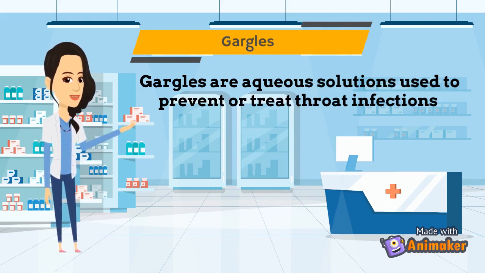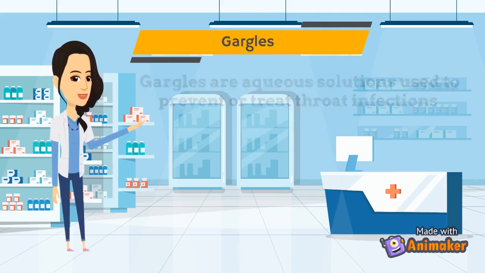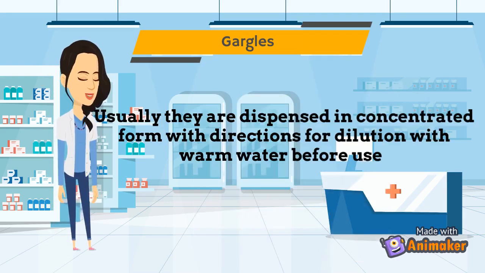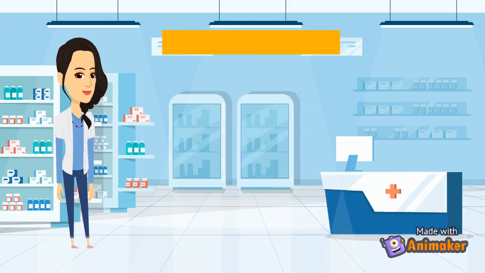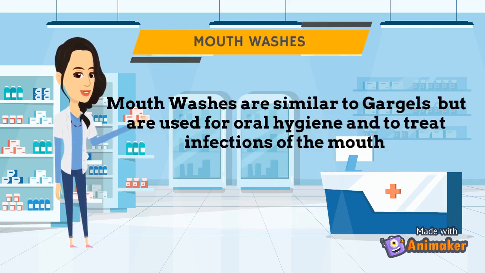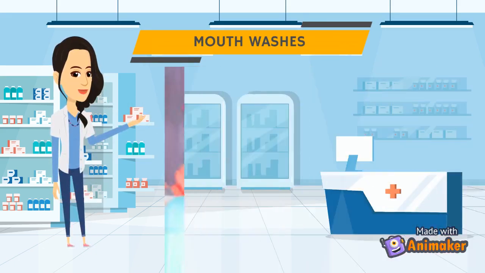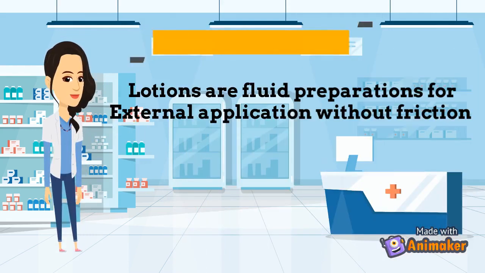Gargles. Gargles are aqueous solutions used to prevent or treat throat infections. Usually, they are dispensed in concentrated form with directions for dilution with warm water before use. Mouthwashes. Mouthwashes are similar to gargles but are used for oral hygiene and to treat infections of the mouth.